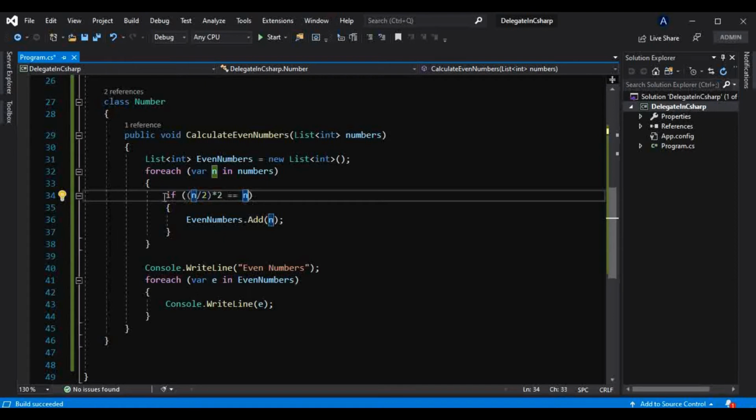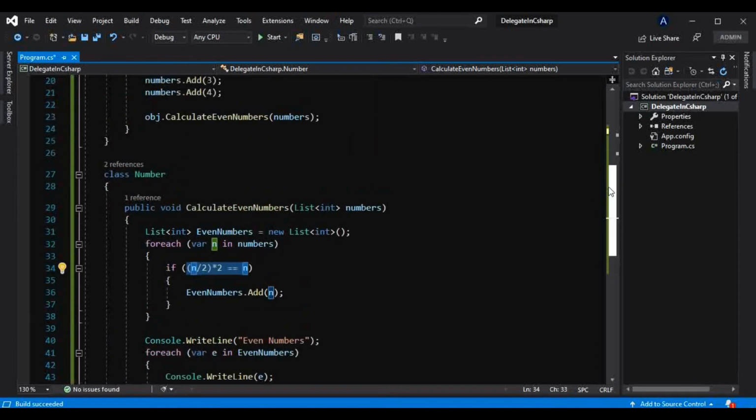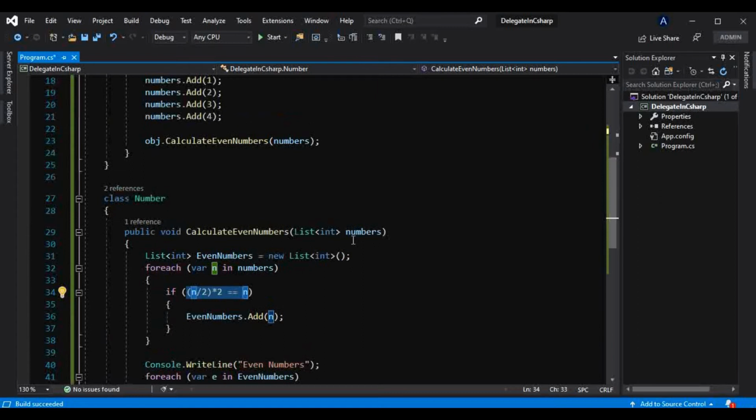We know that whatever condition is inside an if returns either true or false. So instead of tightly coupling that logic here, we can pass the delegate here, and to pass that we can take it as a parameter here, like this.